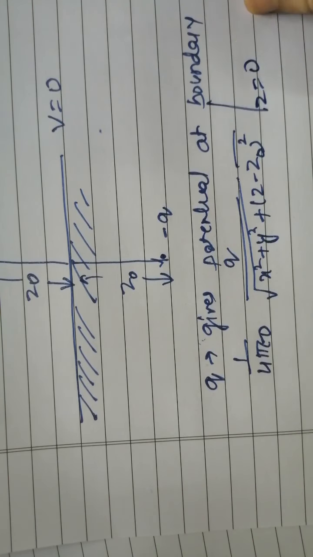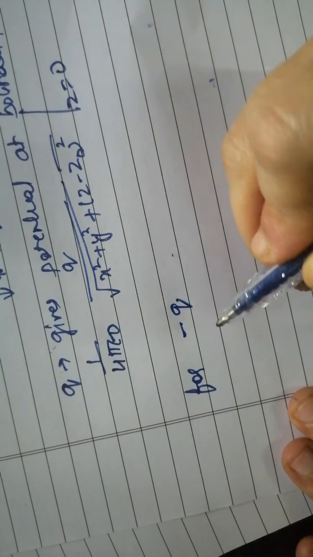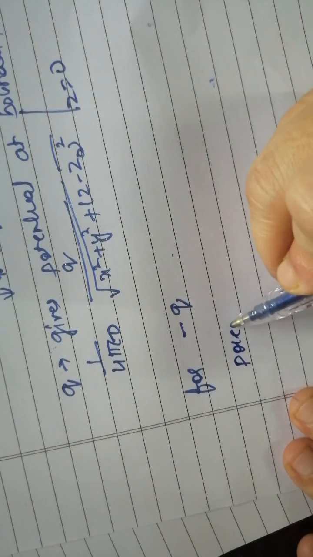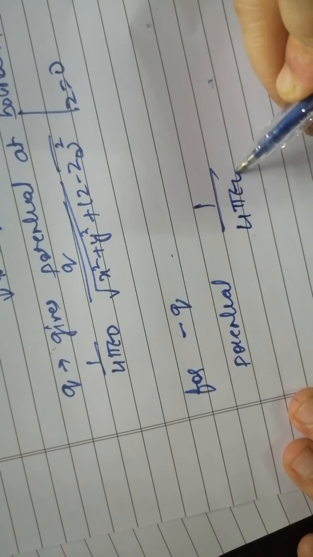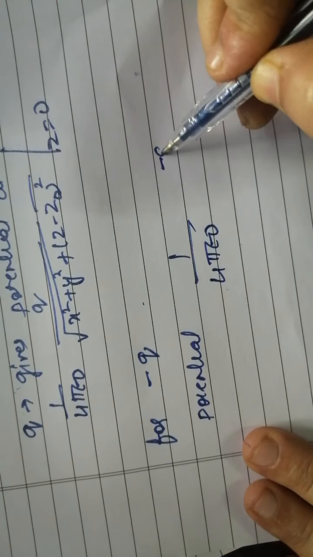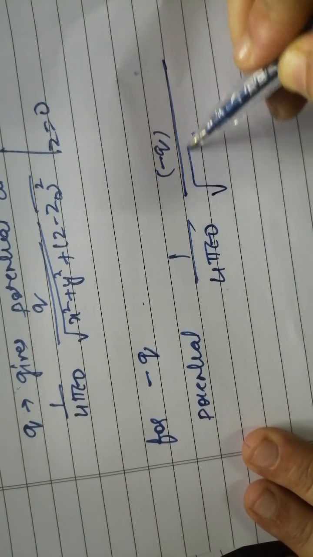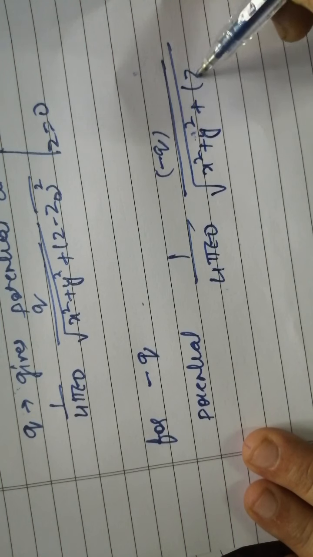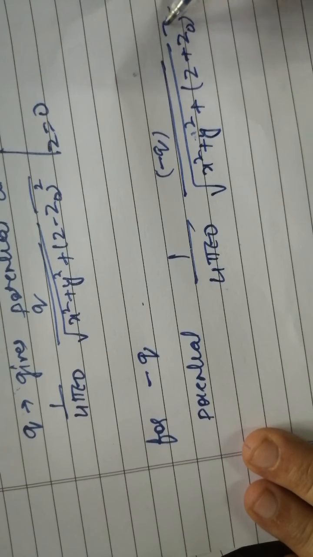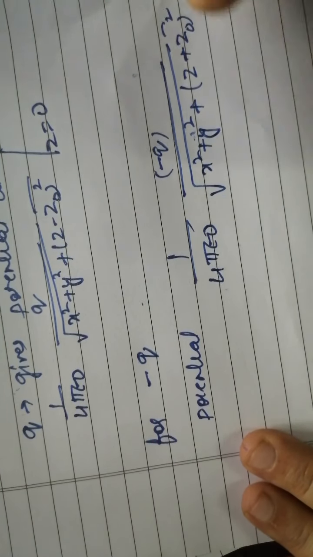And minus Q also gives potential. So the potential due to minus Q is 1 upon 4 pi epsilon naught, minus Q in brackets, divided by root of x square plus y square plus z plus z naught whole square, at z equal to 0.